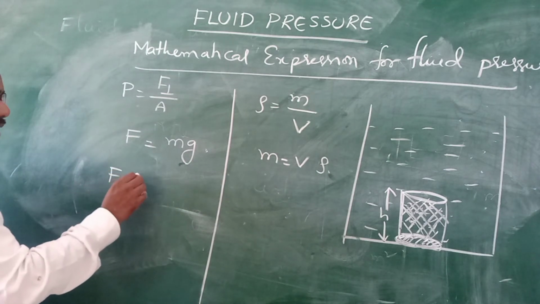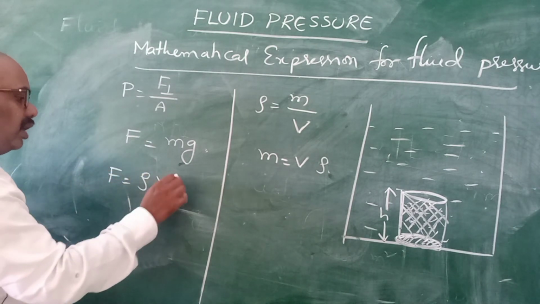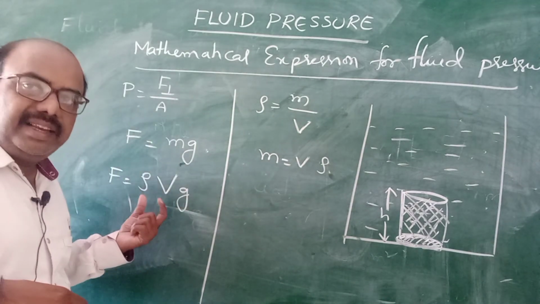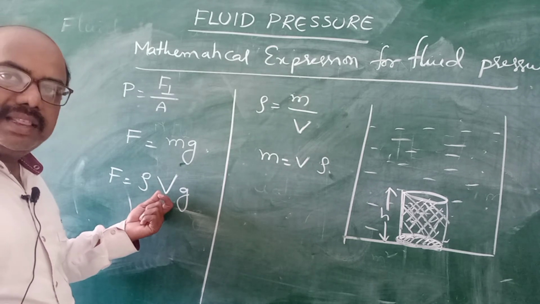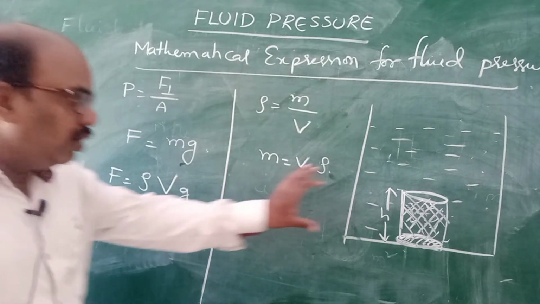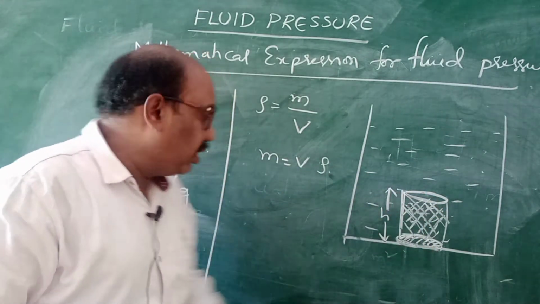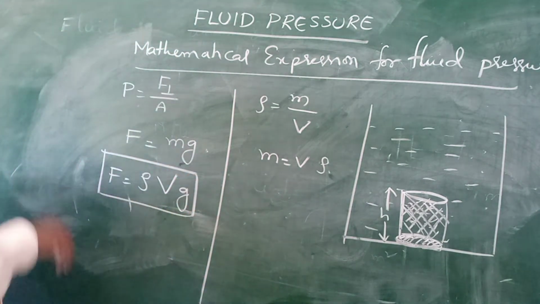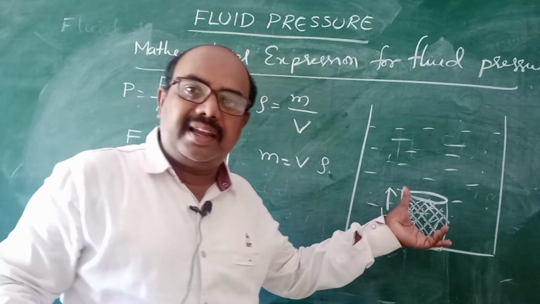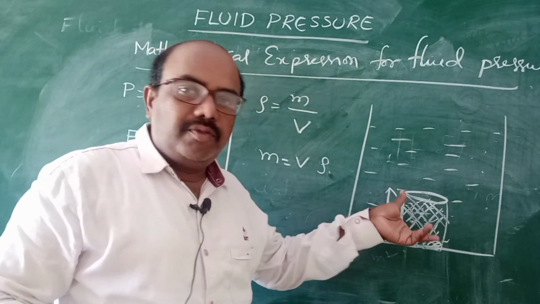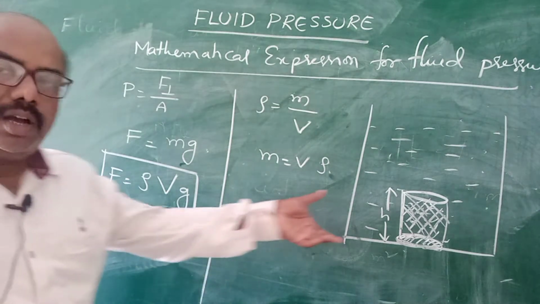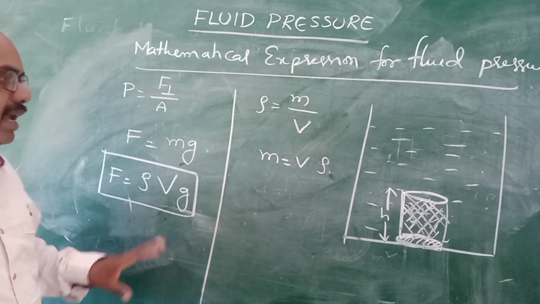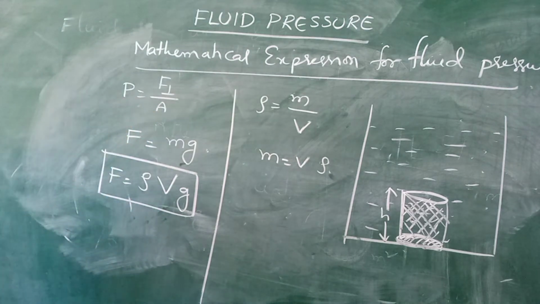I am going to substitute this volume into density here. F is equal to density into volume into g. Density is the density of the fluid, V is the volume of the imaginary cylindrical column, and g is the gravity. This is the perpendicular force acting on the imaginary column, rho Vg. But I don't want F, I want pressure.